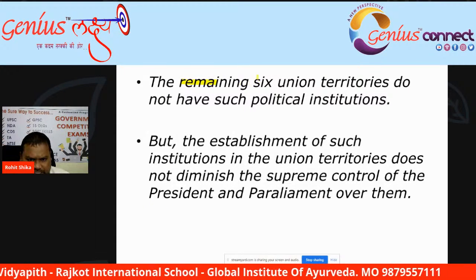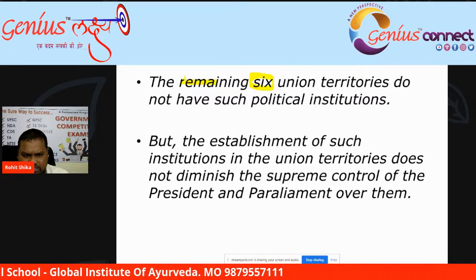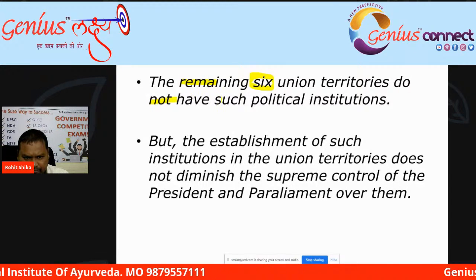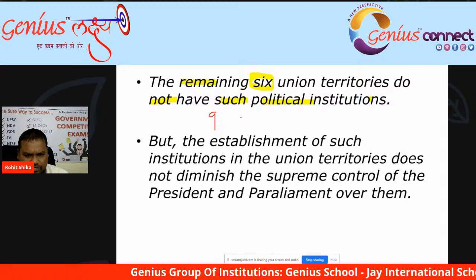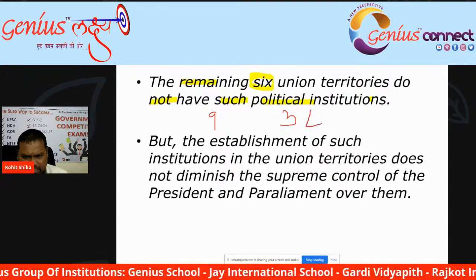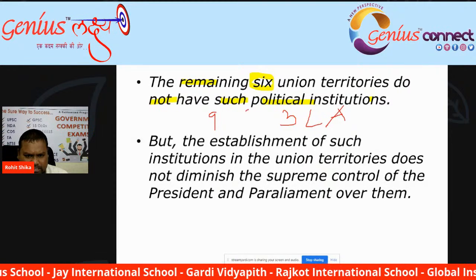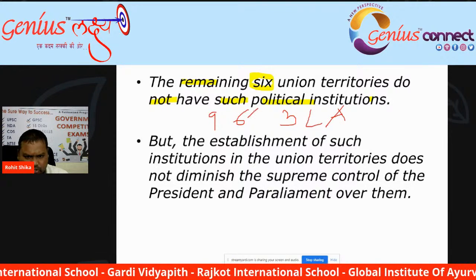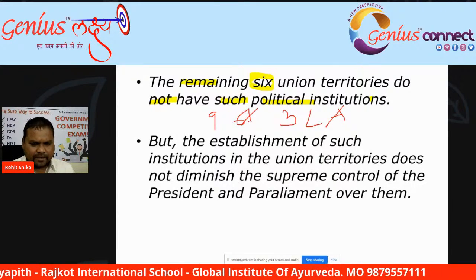The remaining 6 union territories do not have such political structure. Means out of 9 union territories, 3 have legislative assembly and 6 do not have legislative assemblies.